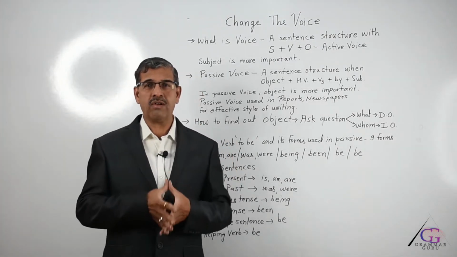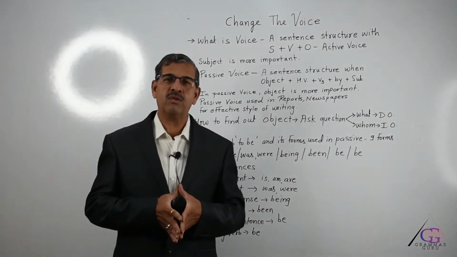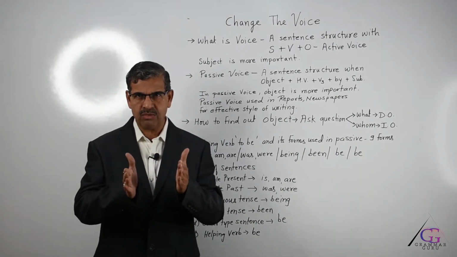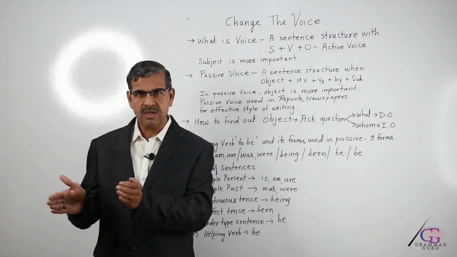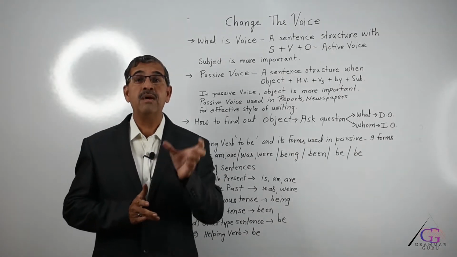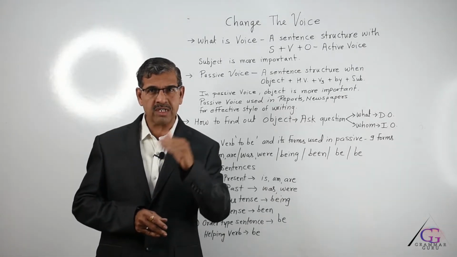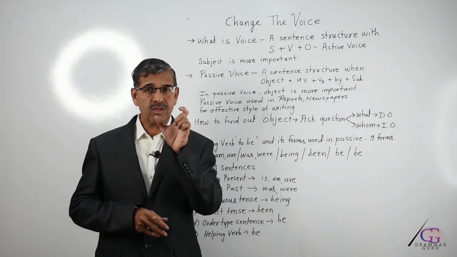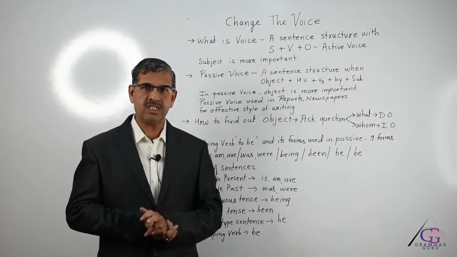So why is it called active voice? The question may appear a little silly or absurd to you, but it is important. Active voice is called active voice primarily because the doer of the action, the person who does the action, the subject, plays an important role. He is more important, and so when the subject is more important, then while writing or speaking or drafting, when you want to give importance to the subject, that is the doer of the action, active voice is used.